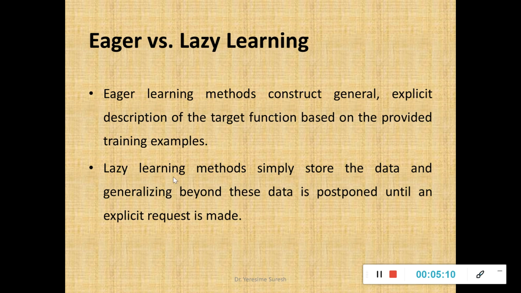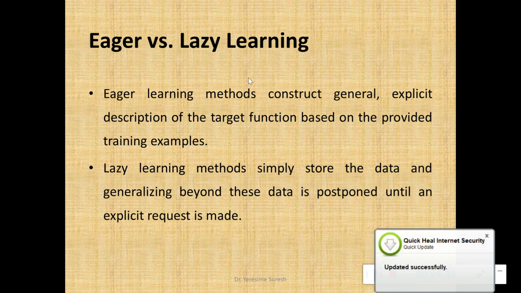Whereas lazy learning methods just simply store the data, and the generalization behind this is postponed until an explicit request is made. So as and when the training samples come, they just get stored. When a request comes for finding the class label of a new instance, then they are compared and the class label for the target function is retrieved. That is the basic differentiation between your eager learning and lazy learning.